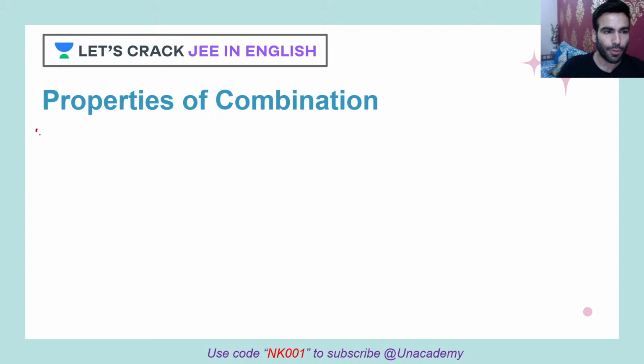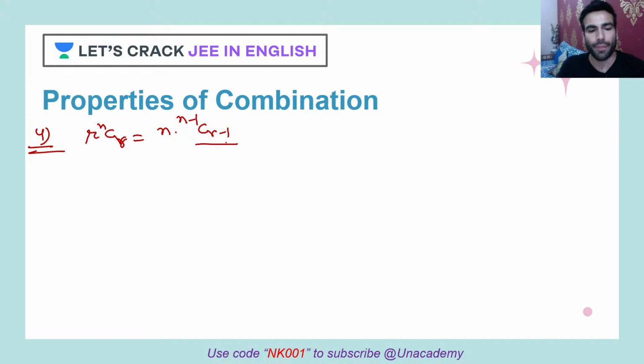One of the properties, again a very useful one, is that r nCr is equal to n into n minus 1 Cr minus 1. I hope you're understanding everything. So how will you prove it? Siddharth, how would you like to prove this property? It's again very easy. You just need to open it.